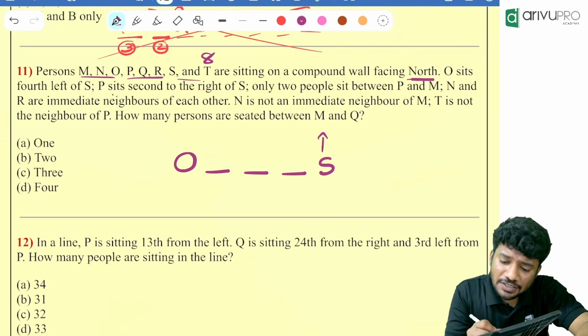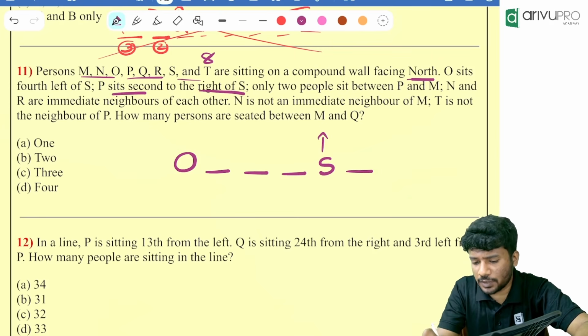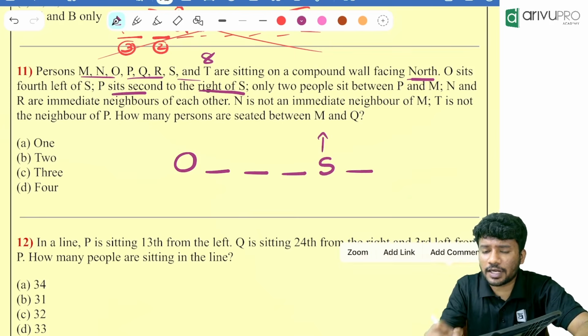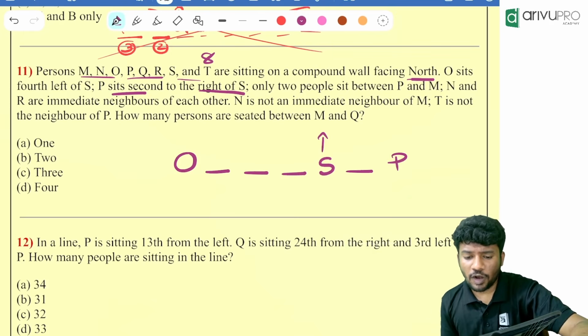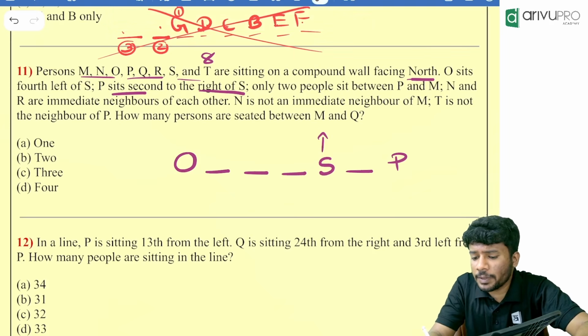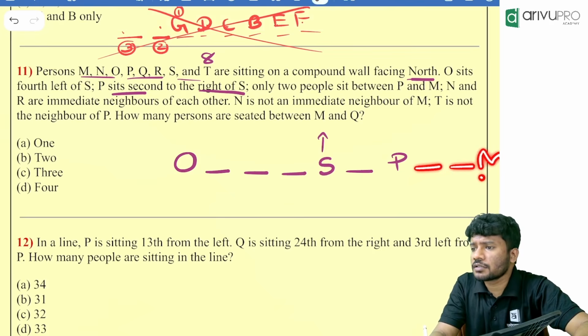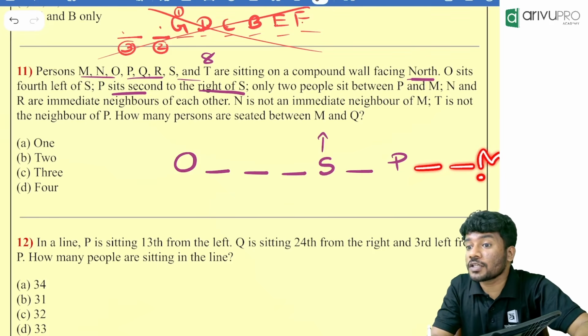Then P sits second to the right of S. Second to the right means how many people are sitting in between them? 1 person, and second to the right means the right hand side since they are looking towards the north. Who is there? P is sitting. Then only 2 people sit between P and M. Can M sit over here? Why not? Because the number of people will be more than 8. That is not possible.